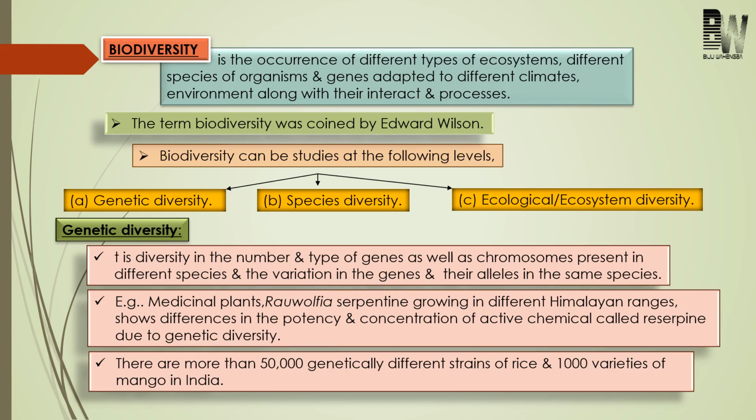Come to another example. Rauwolfia vomitoria is a medicinal plant and it produces a chemical by the name reserpine. The concentration of this chemical is different from one region of the Himalayan range to another region. Okay, there are differences at the level of gene. So this is about genetic diversity.